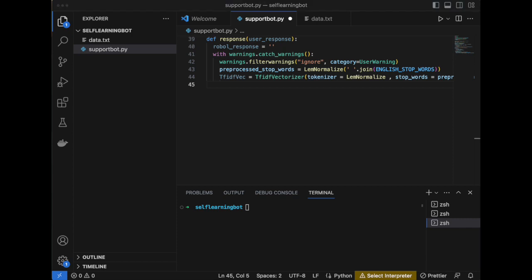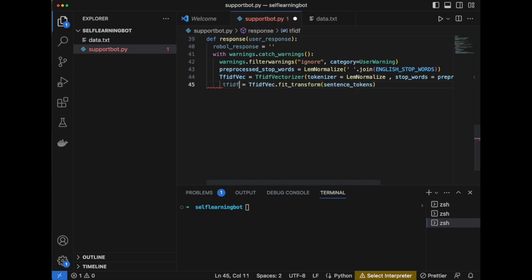After that, we are going to use TfidfVec.fit_transform(sent_tokens). This line is teaching our bot to understand the importance of each word in a conversation, like highlighting the most important words in a book, so the bot knows what's crucial.